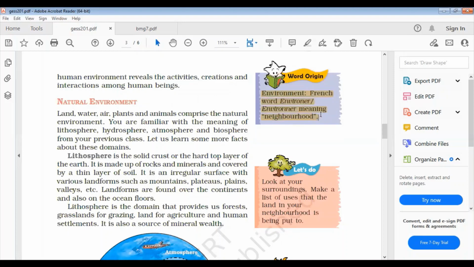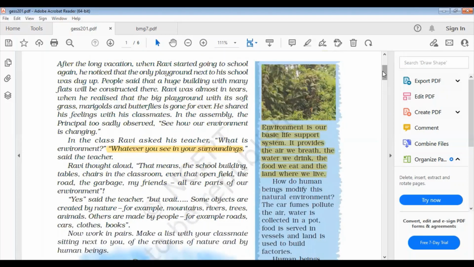Environment is a French word, environnement, and that means neighborhood. If you add it to your definition from the first page, it will enhance the quality of your answer.